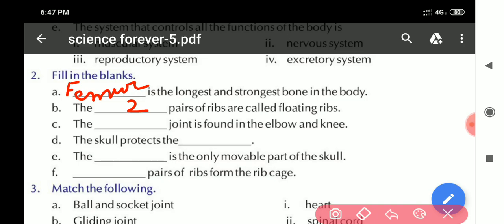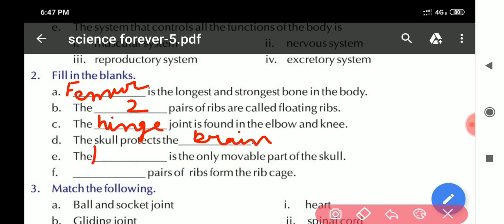Number C. The dash joint is found in elbow and knee. Which joint is present in elbow and knee? That is hinge joint. D. The skull protects the brain. E. The dash is the only movable part of the skull.